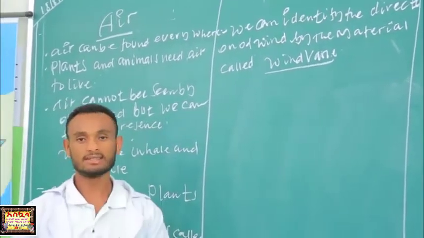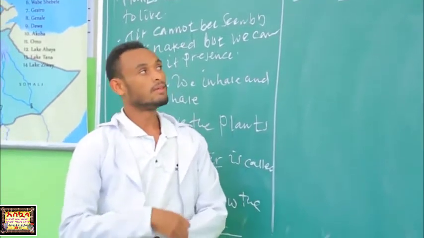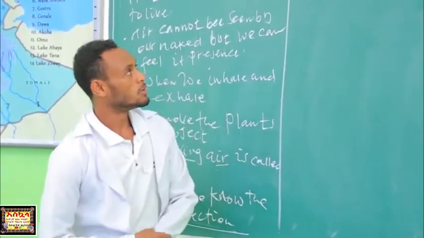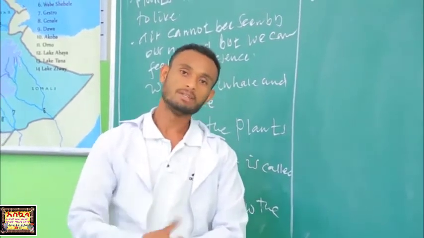A wind vane is the material which is used for showing or identifying the direction of the wind.